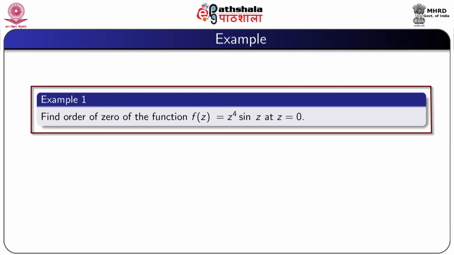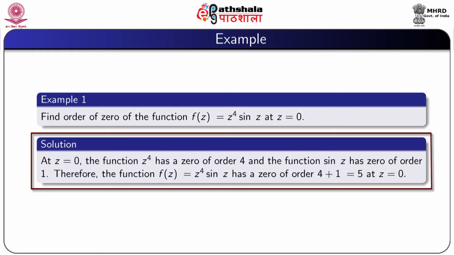Find the order of the zero of the function f(z) = z^4 sin z at z = 0. At z = 0, the function z^4 has a zero of order 4, and the function sin z has a zero of order 1. Therefore, the function z^4 sin z has a zero of order 4 + 1, that is 5, at the point z = 0.